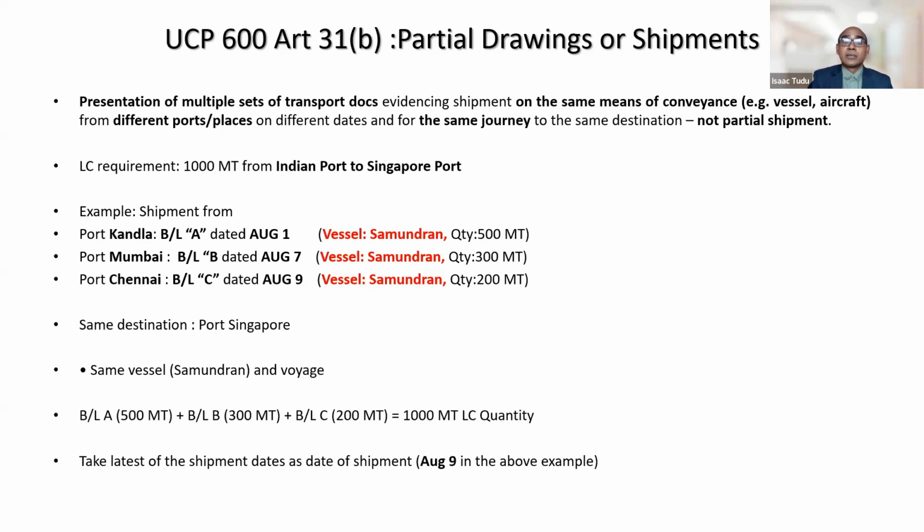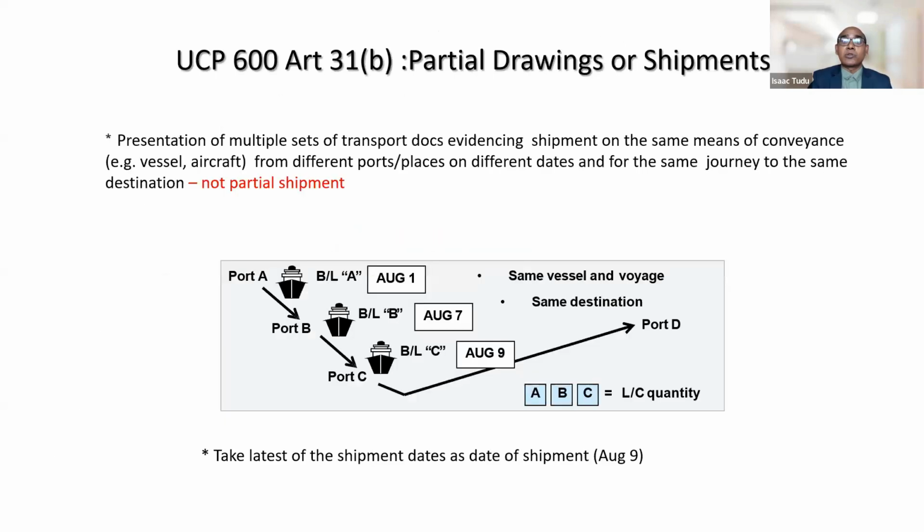So whatever is mentioned here, you can see in picture form also here. Vessel Samudran started from port A, which is to port B. Again, goods were loaded, bill of lading was generated, reaches port Chennai. Again, goods were loaded and bill of lading was generated. And then this vessel goes to the same destination. So same vessel and voyage and same destination. So this is not a case of partial shipment. Okay. Same vessel has been used, vessel Samudran. So in this case, we need to take the latest date as the date of shipment.